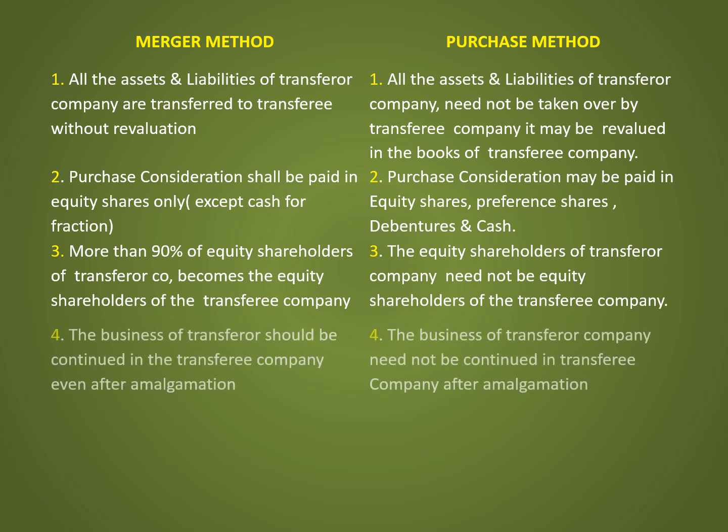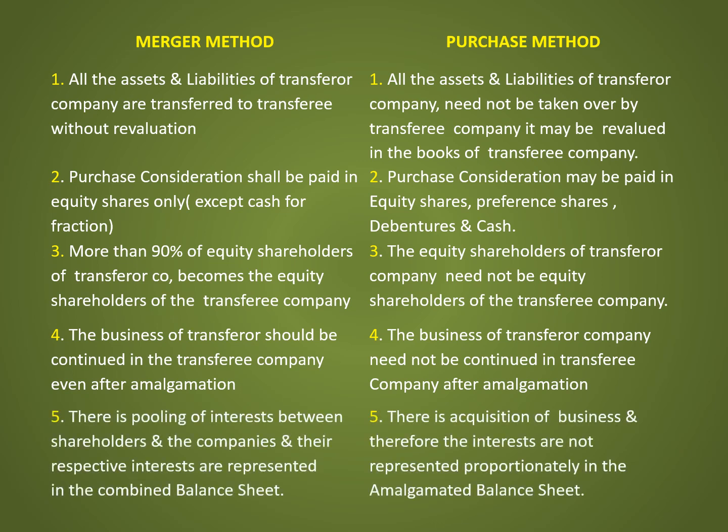The fourth difference: under merger method, the business of transferor should be continued in the transferee company even after amalgamation. Under purchase method, the business of transferor company need not be continued in transferee company after amalgamation.